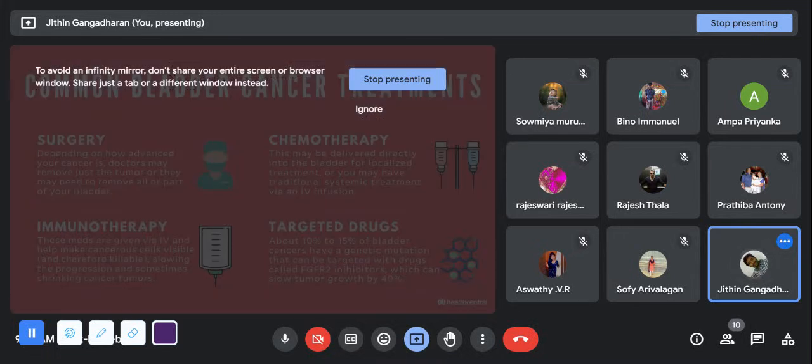So hope this is clear with you. And what are the main common bladder cancer management options? First one is surgery, we just remove it. Now, here is also a catch. Questions may come from here. What happens is that we remove the entire bladder, and a new bladder will be created to replace it. Like the Kock pouch, Indiana pouch, all these are the extra pouches that we keep.